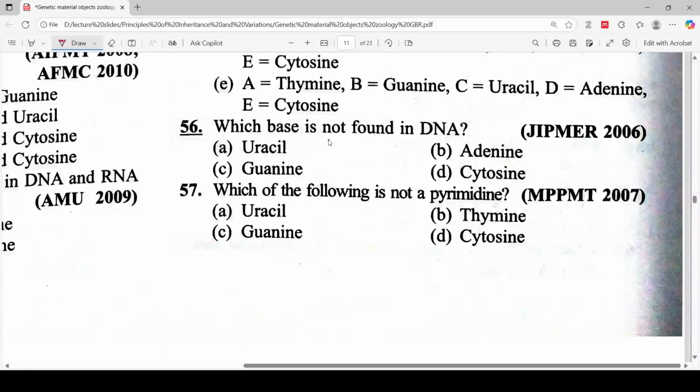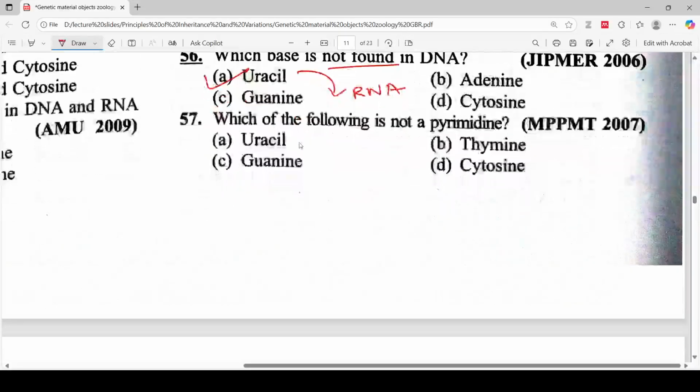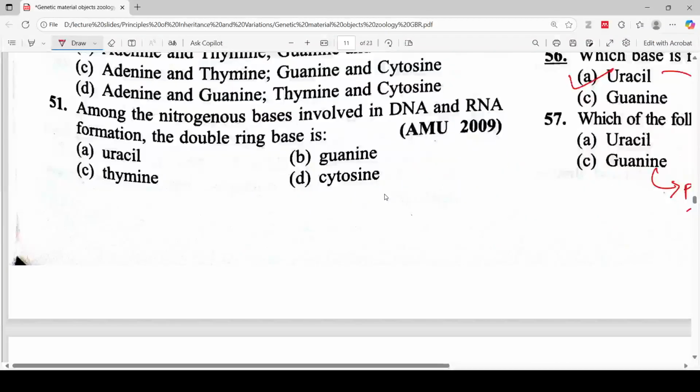Which base is not found in DNA? So uracil is not found in DNA. It is found in RNA. Let's move to the next: which of the following is not a pyrimidine? So guanine is not a pyrimidine. So let's move to the next question here.